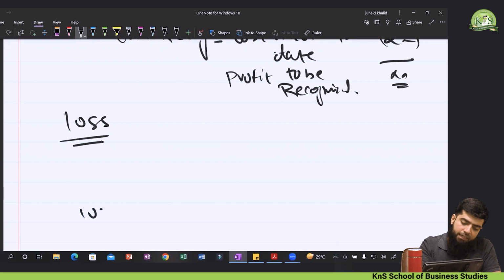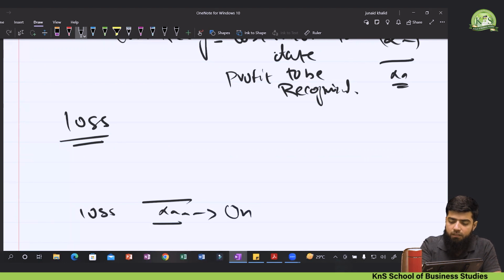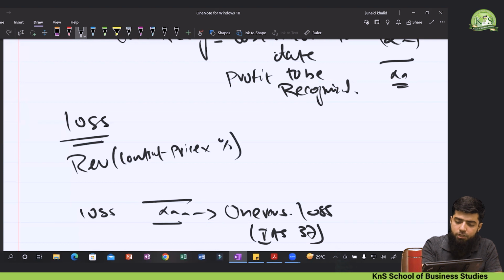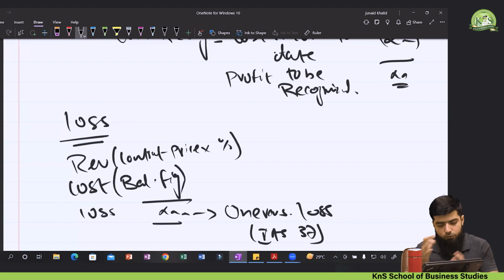So IFRS 15 states, first of all, just recognize that loss. The whole loss should be recognized, and we all know that loss is recognized as an onerous loss under IAS 37. Now revenue recognized should be calculated in the same way, that is the contract price multiplied by the percentage of completion, and cost would be the balancing figure. I repeat, cost would be the balancing figure. So I can see that there is no as such change in the loss making contract.